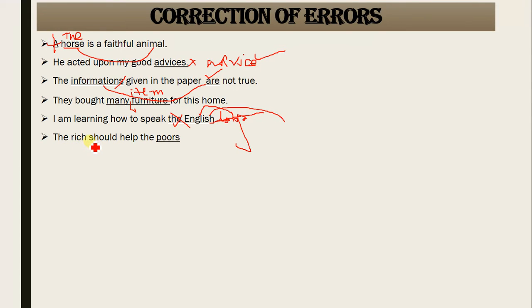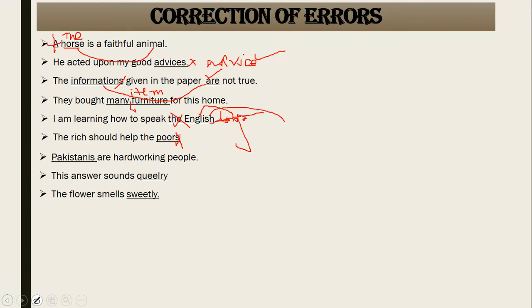But here if you have added the with the adjective, you do not need to add s or es. If article the is added with an adjective, this s would be wrong. The rich should help the poor. It has become plural already.